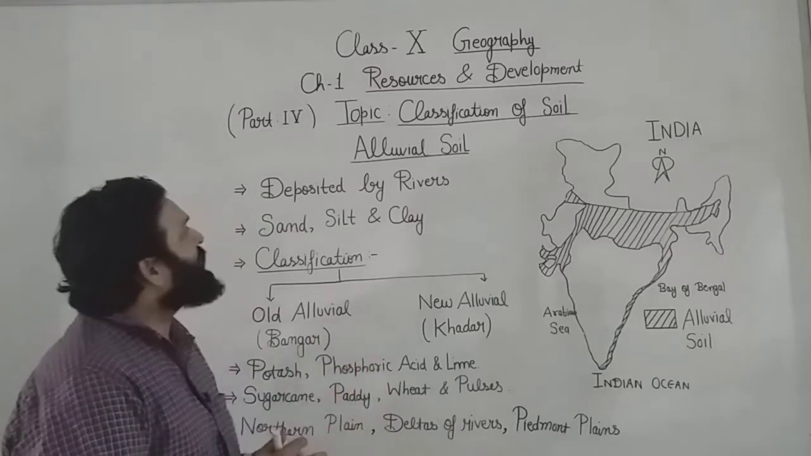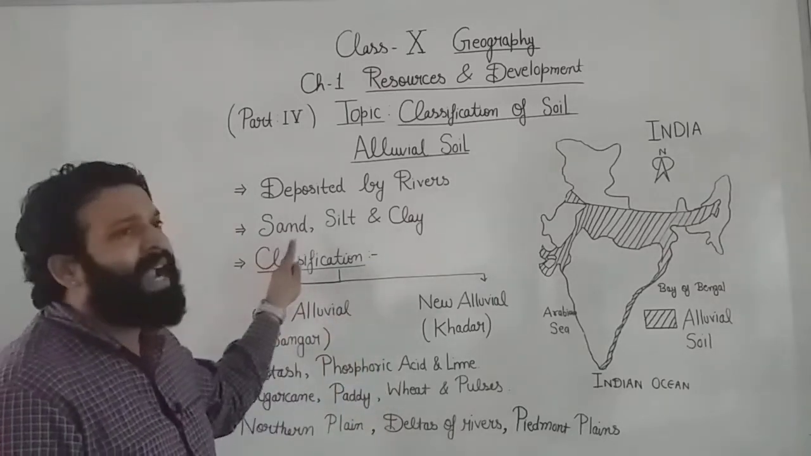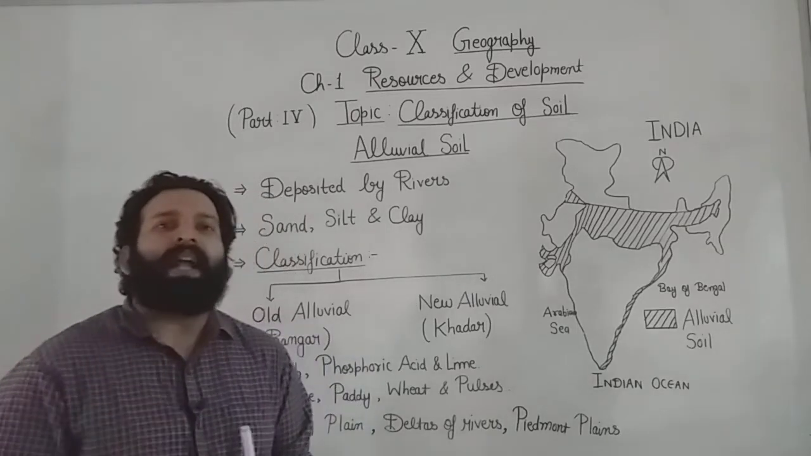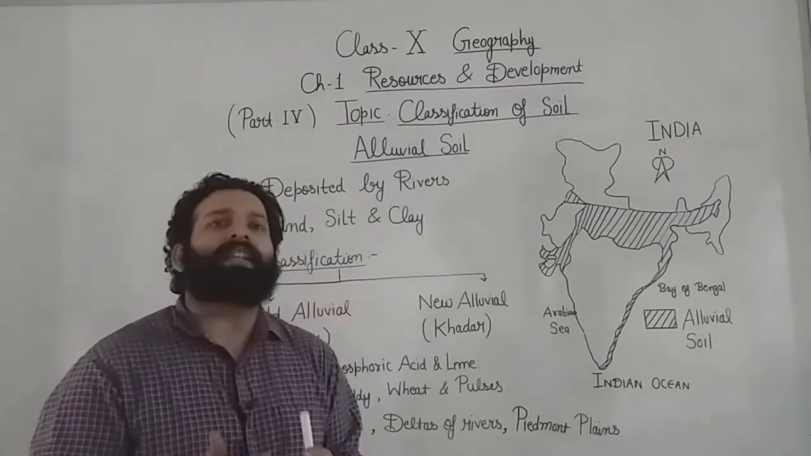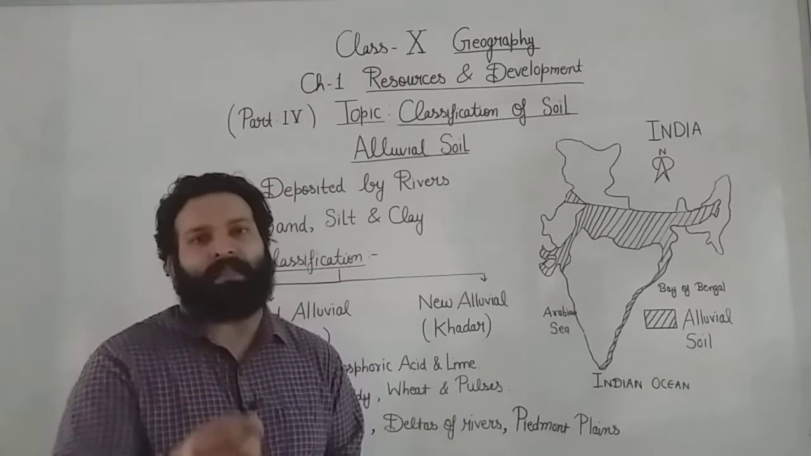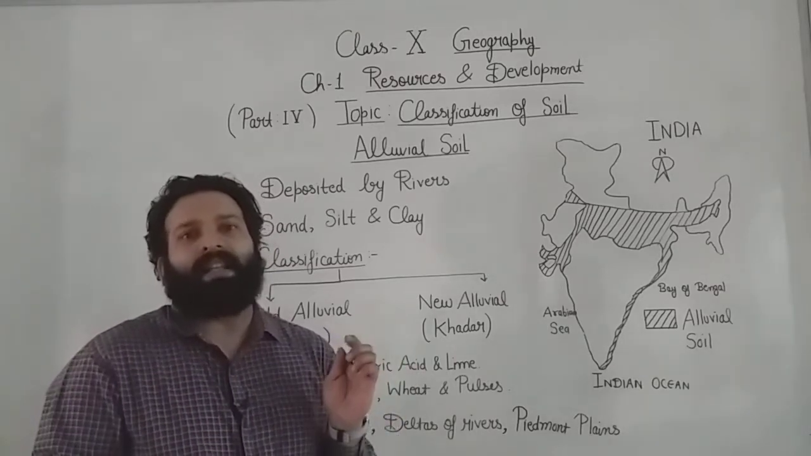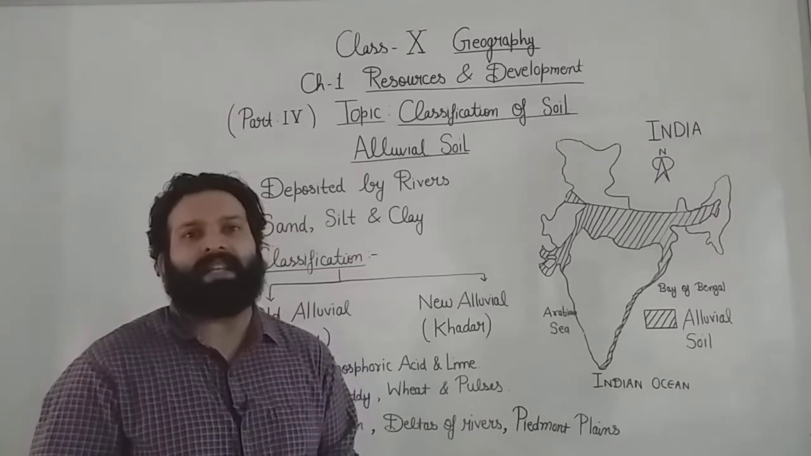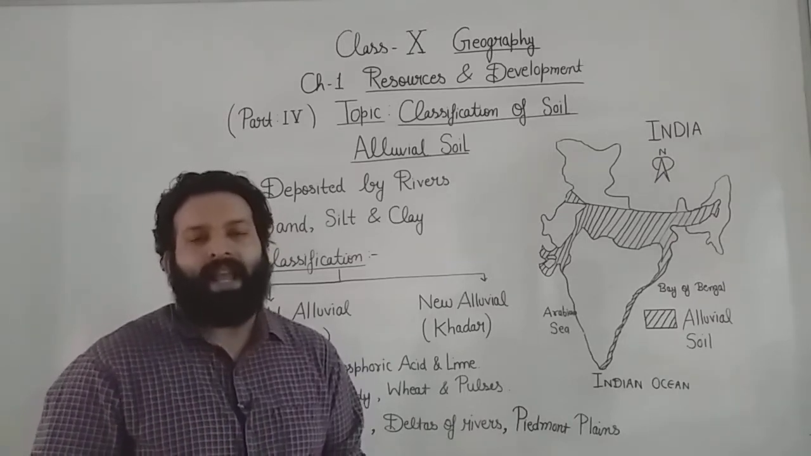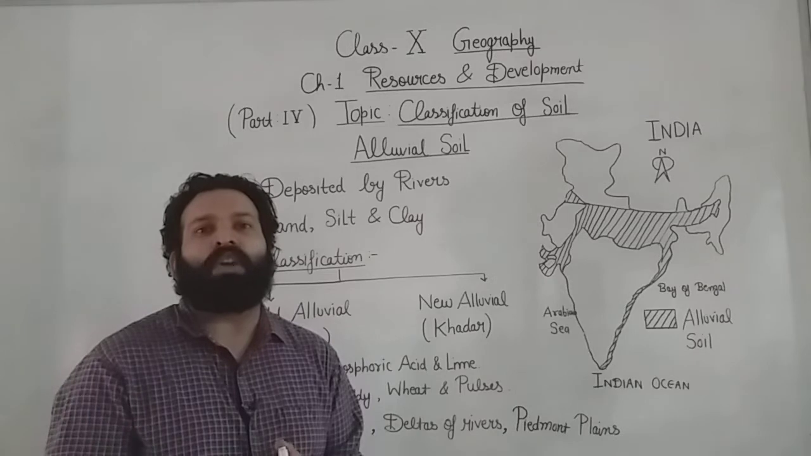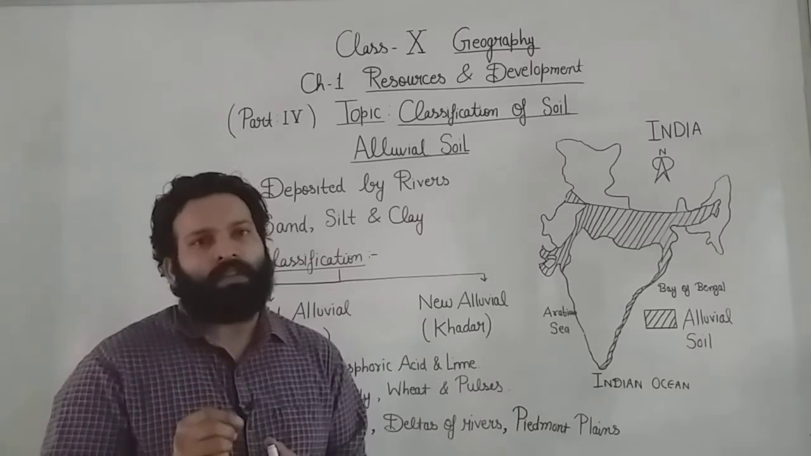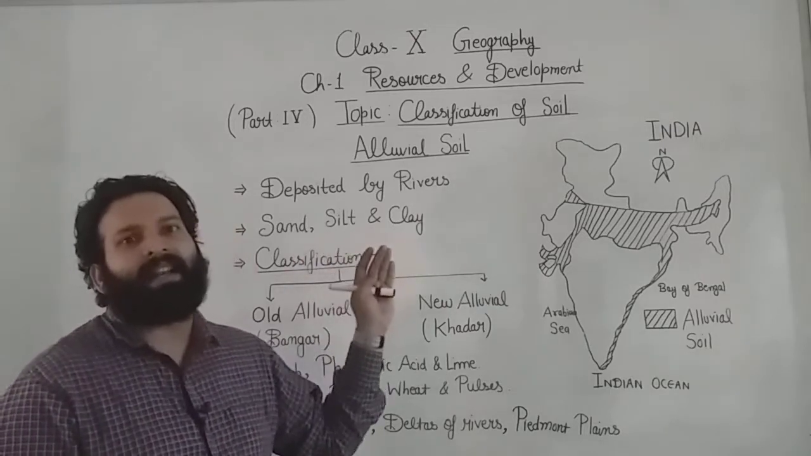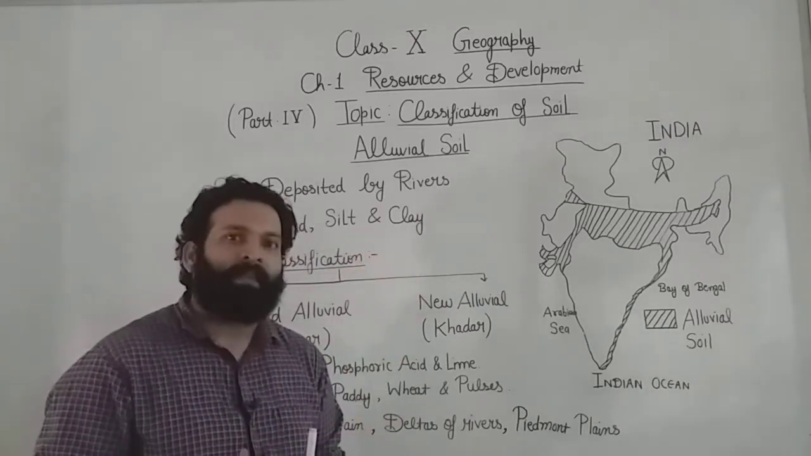The next one, this soil is composed of sand, silt and clay. We already discussed the meaning of sand, silt and clay. This classification is based on the size of the particles: the particles of sand are somewhat bigger than silt, and the particles of silt are somewhat bigger than clay, and clay is composed of the finest particles of soil. So different percentages of sand, silt and clay are found in this soil.